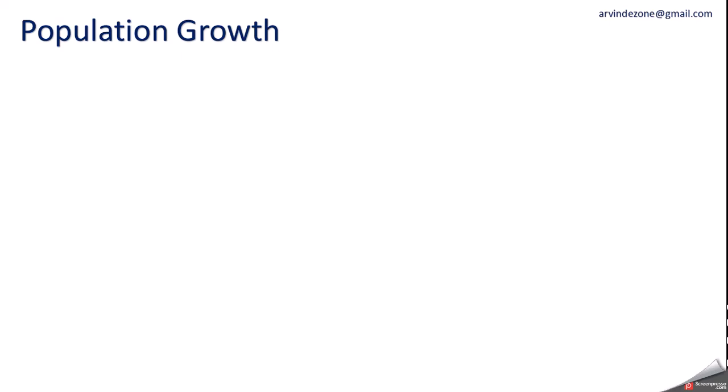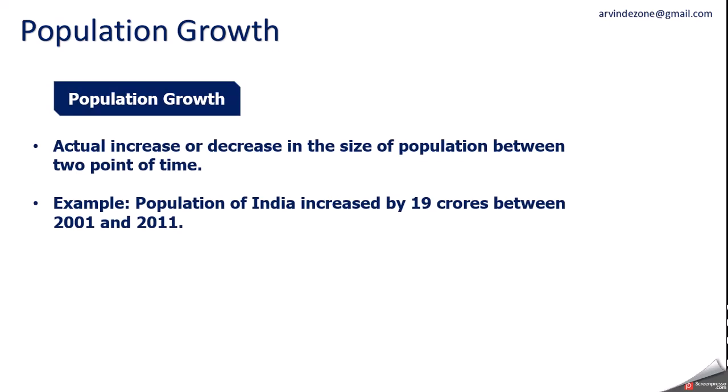Now some other related terms we have to understand. Population growth: actual increase or decrease in the size of population between 2 points of time. Remember, sometimes population decreases also. However, it is very rare, but sometimes it happens. Population of India increased by 19 crore between 2001 and 11. So this 19 crore is the population growth. So population growth you understand.